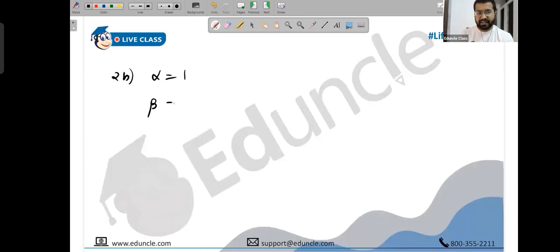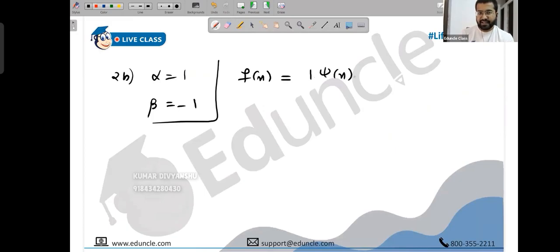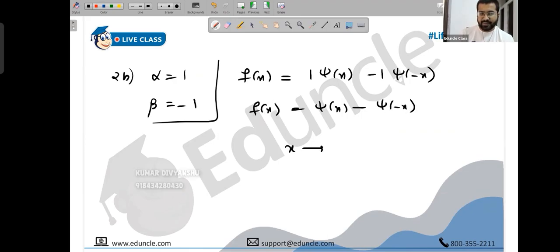Take case 2b. If alpha is 1 and beta is minus 1, then f of x is 1 psi of x and minus 1 psi of minus x. So we have psi of x minus psi of minus x. This is f of x. Now replace x with minus x. What do we have for f of minus x?